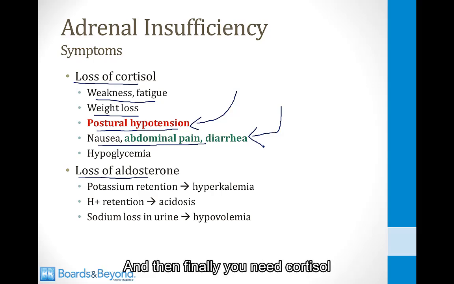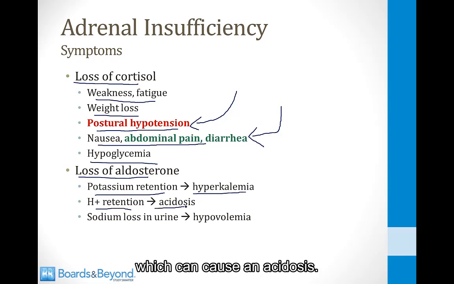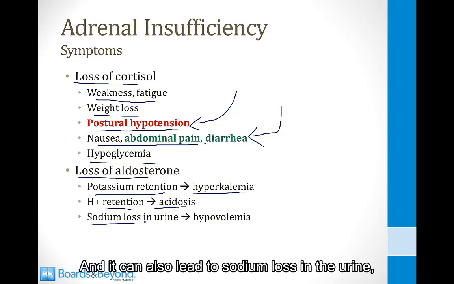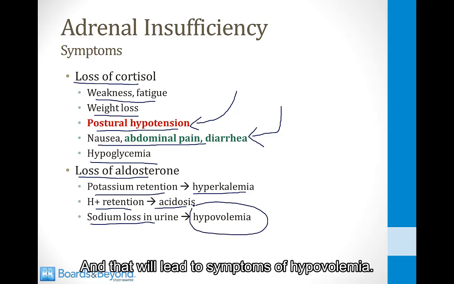and in fact, adrenal insufficiency is often misclassified as a GI condition initially. And then finally, you need cortisol to maintain normal blood glucose levels, so in the setting of adrenal insufficiency, you can develop hypoglycemia. If aldosterone levels are also low, this can lead to potassium retention, which can lead to hyperkalemia. This can lead to acid retention, which can cause an acidosis, and it can also lead to sodium loss in the urine, which will be followed by water loss, and that will lead to symptoms of hypovolemia.